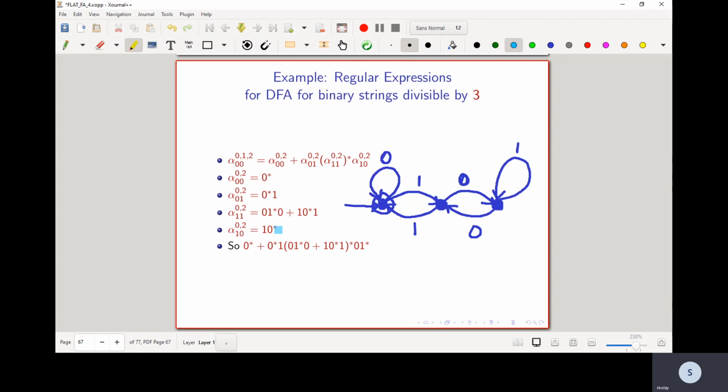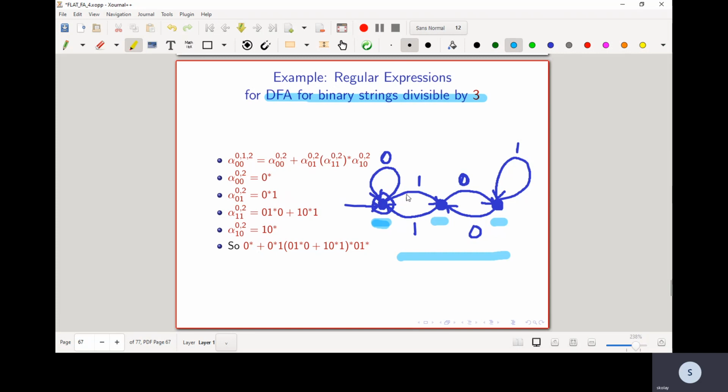We have seen DFAs. We have seen a DFA for binary strings whose decimal numbers are divisible by 3. This is the DFA we had seen in a previous lecture, where the start state represented 0 mod 3, the first state represented 1 mod 3, and the second state represented 2 mod 3.